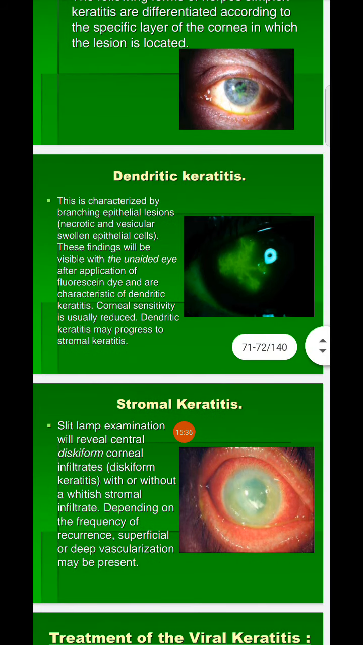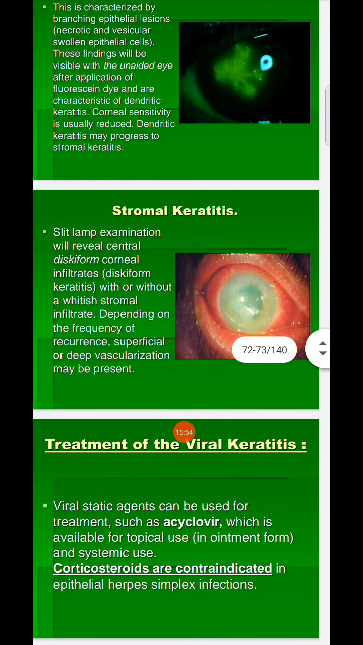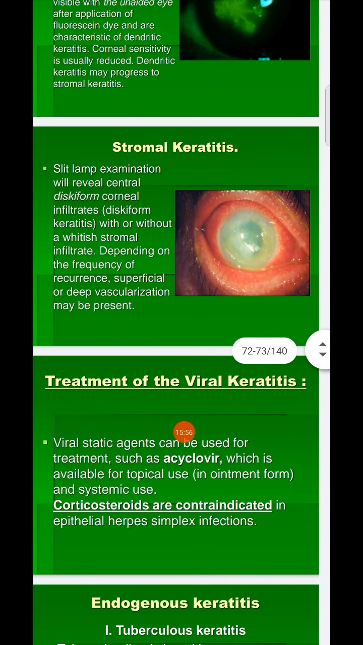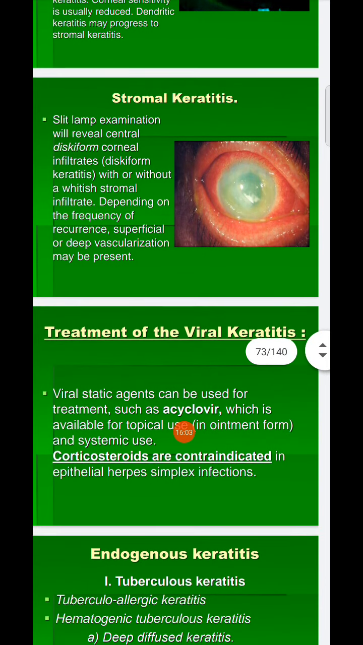Next one is stromal keratitis. Slit lamp examination will reveal a central disciform corneal infiltrate with or without whitish stromal infiltrate, depending on the frequency of recurrence. Superficial or deep vascularization may be present. Treatment: antiviral agents such as acyclovir can be used. Corticosteroids are contraindicated.